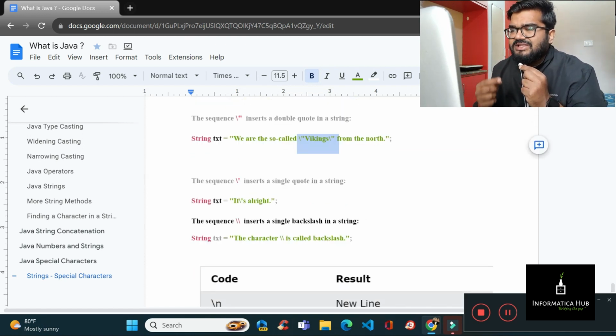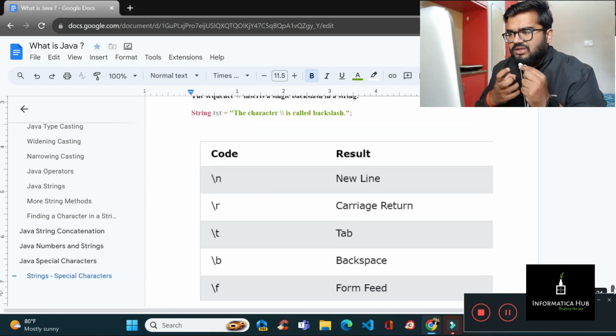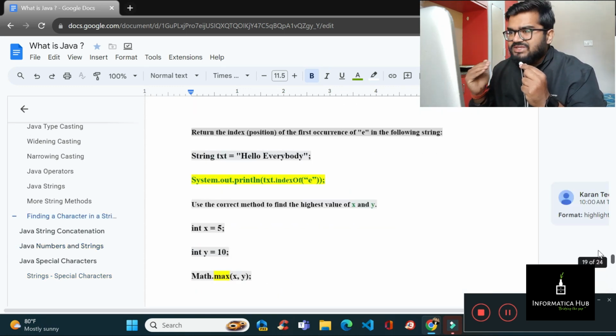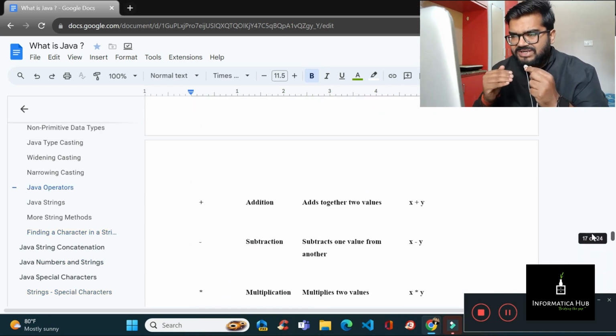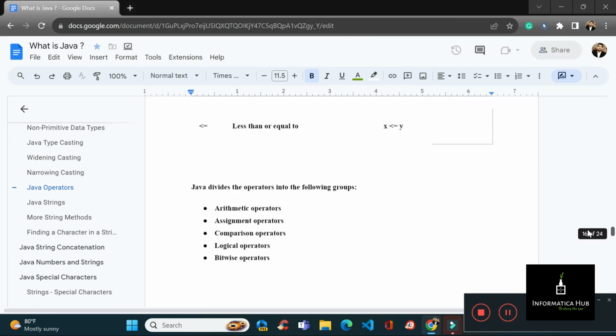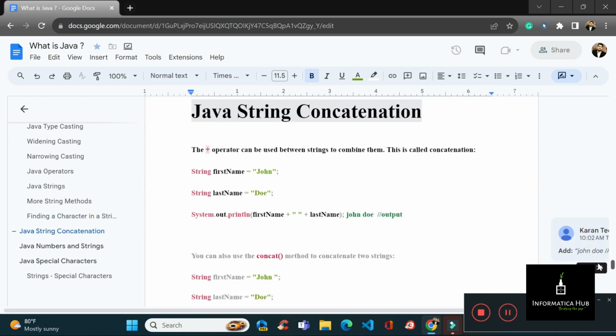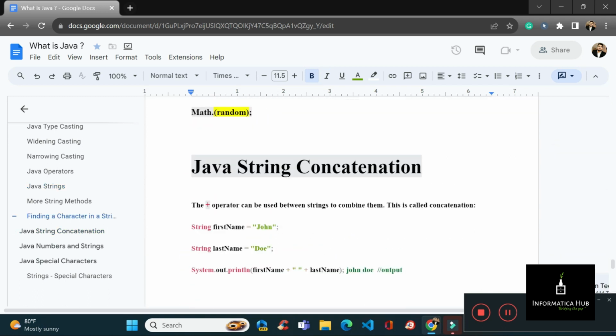Also a few of the things that you should be aware of are backslash n, backslash r, backslash t, backslash b and backslash f. Okay, you should keep this in mind. So basically in this video I discussed the very basics of operators, narrowing casting, widening casting, Java strings, more on strings, finding strings. Okay, the basic things that you should definitely know, and that would be helpful for you.